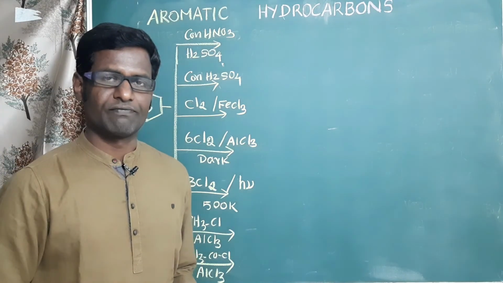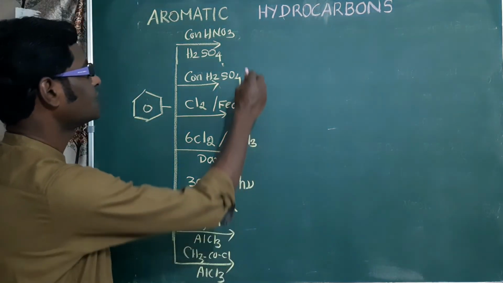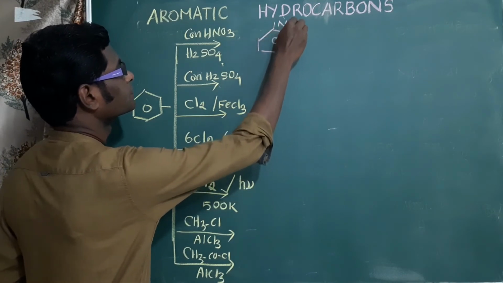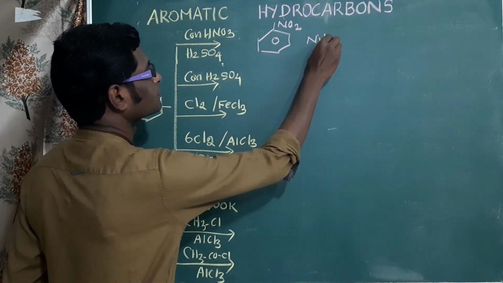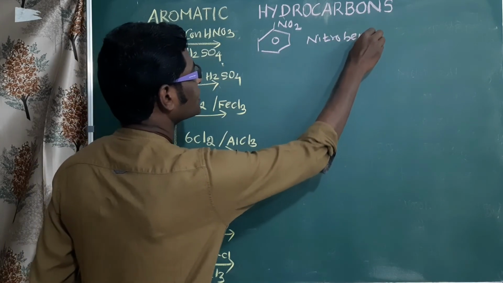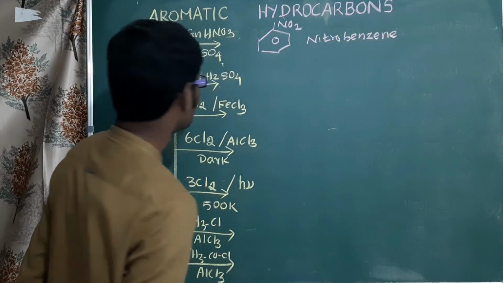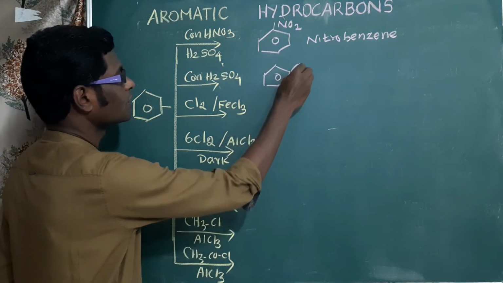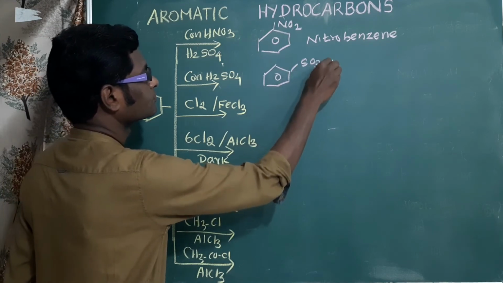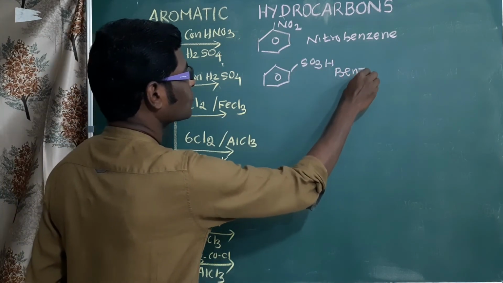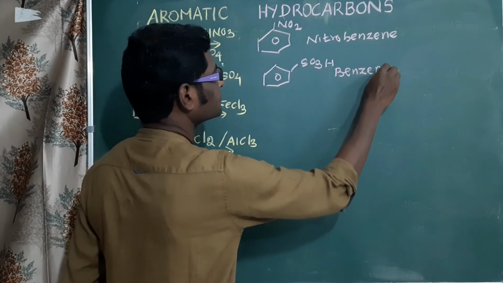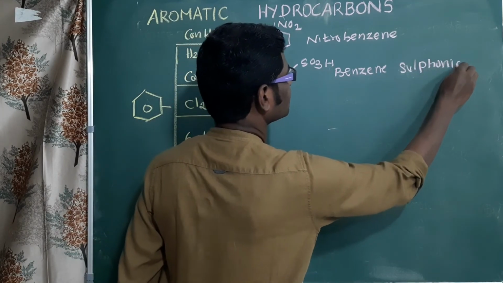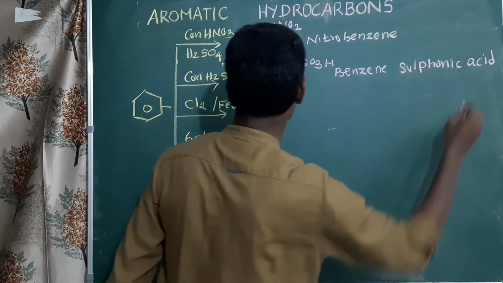The first reaction, when benzene is treated with nitric acid and sulfuric acid, we will get nitrobenzene. This reaction is called nitration. When benzene is treated with sulfuric acid, we will get benzene sulfonic acid. This reaction is called sulfonation.